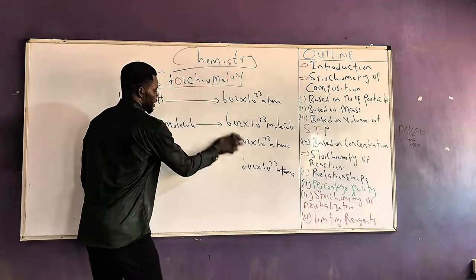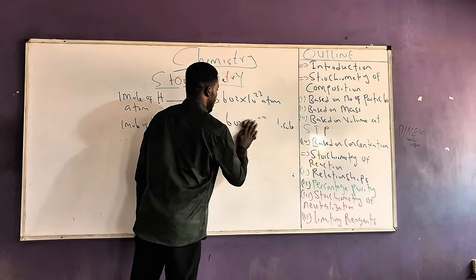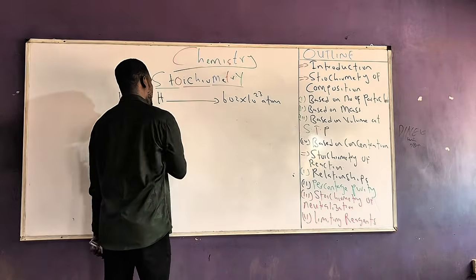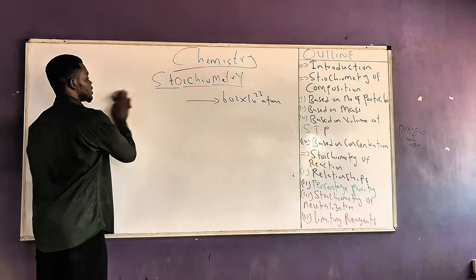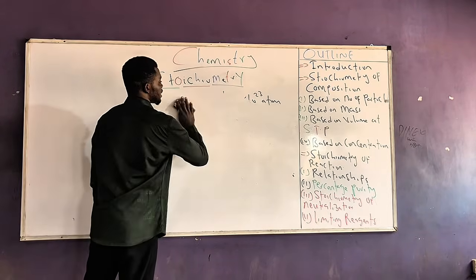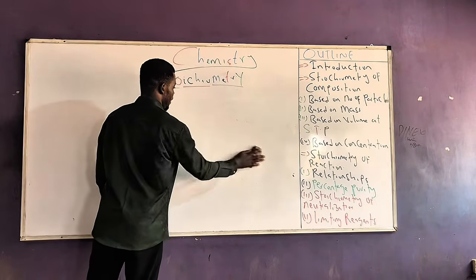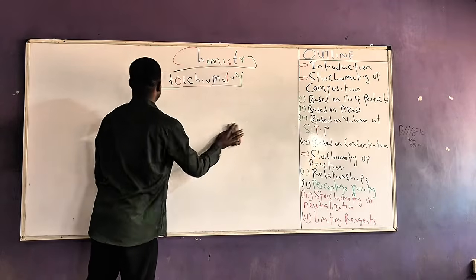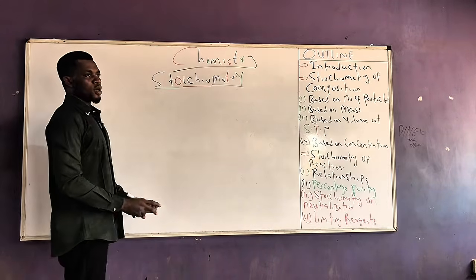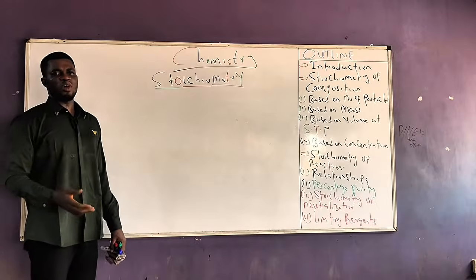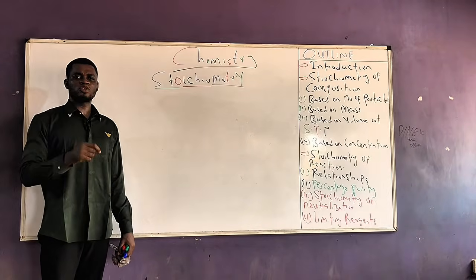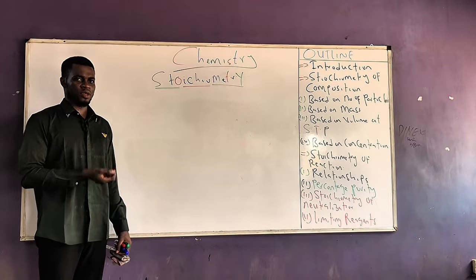Now remember we gave a definition for mole as the amount of a substance that contains 6.02 times 10 raised to the power 23 particles of that same substance. But mole goes beyond just telling us the amount of particles that are present in the substance.